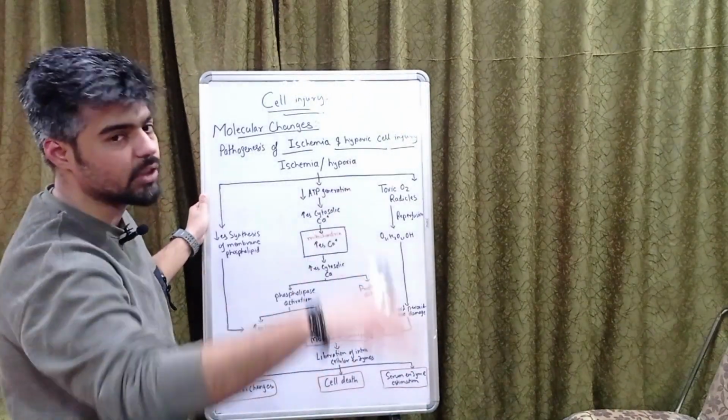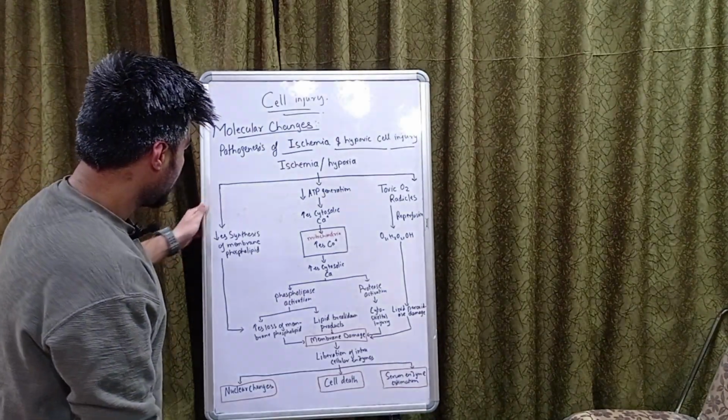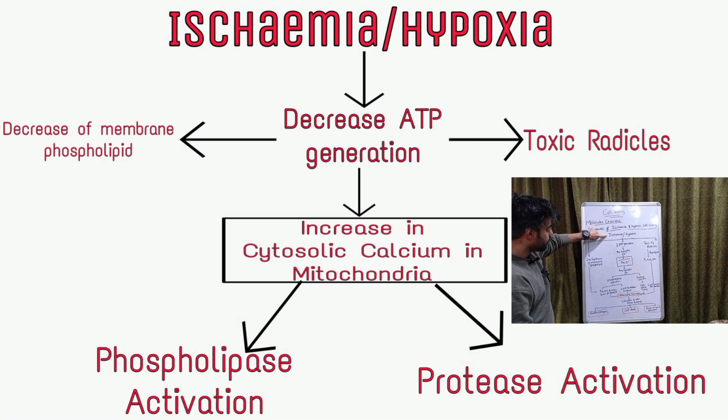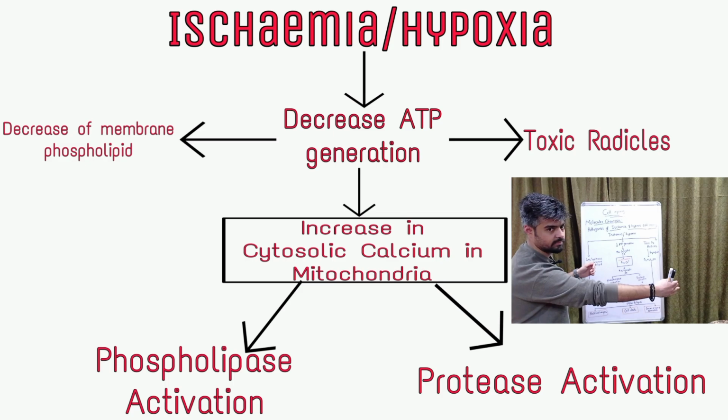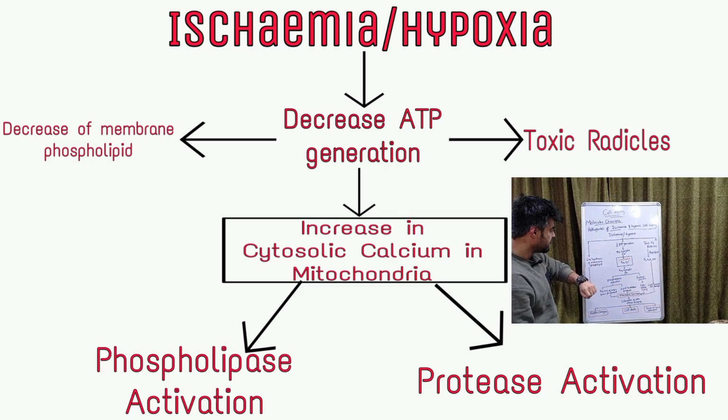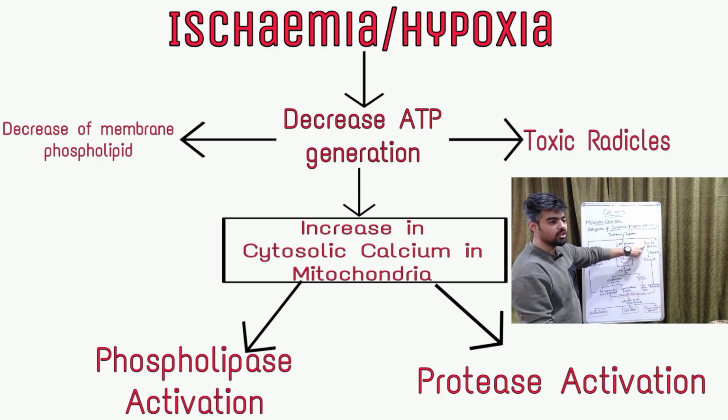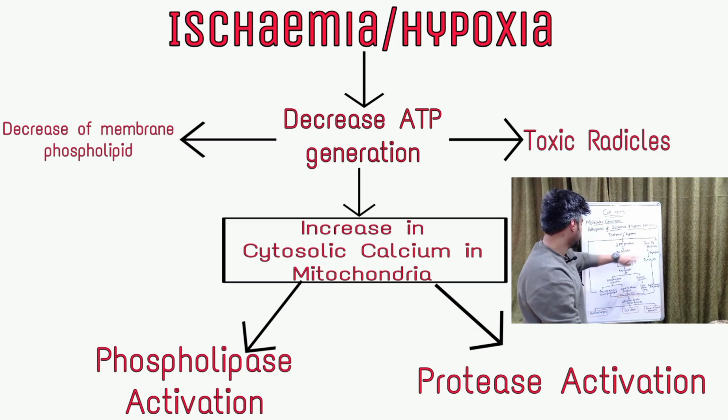There are three things for it. When ischemia and hypoxia occur, three processes will start. First, there will be a decrease in ATP generation. Next, toxic O2 radicals, or you can call them free radicals.